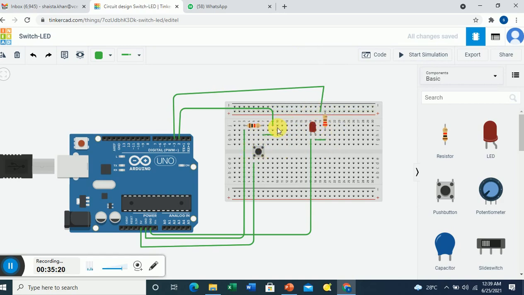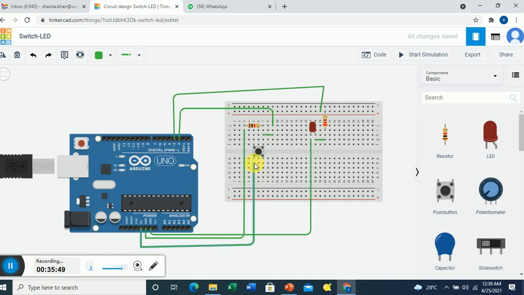So before simulating this circuit, this is my LED connection and this is my switch connection. In the switch you can observe here it is showing 1B and 1A. 1A and 1B, these two points are shorted, and 2A and 2B, these points are shorted. That means this is the default. And what happens if the switch is pressed? This 1A and 2A will be shorted. So this switch will be closed, and this connection will be shorted.